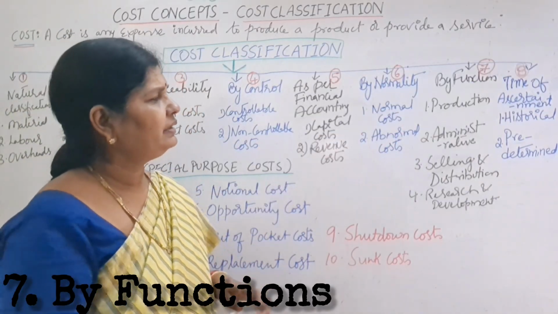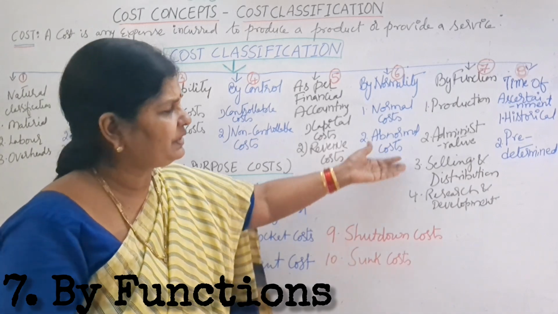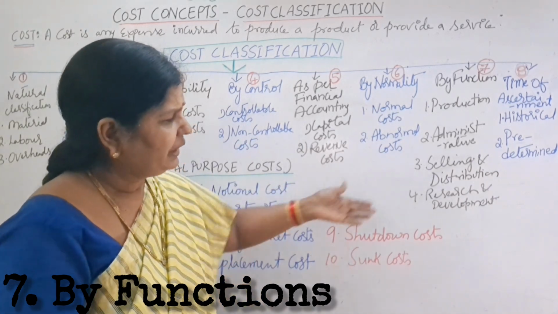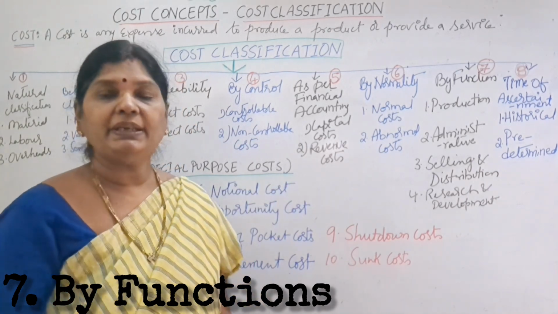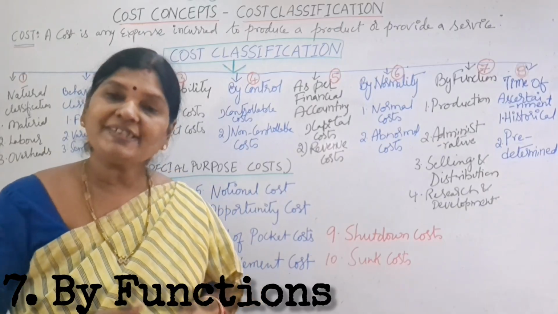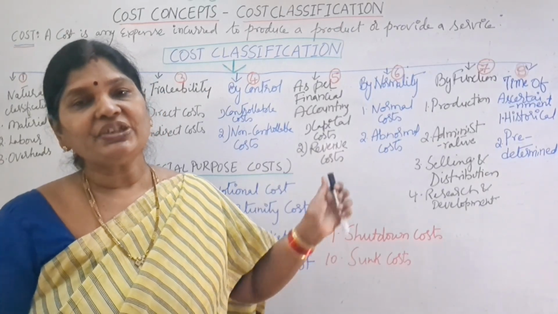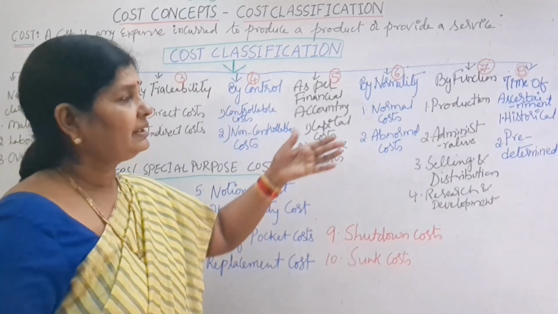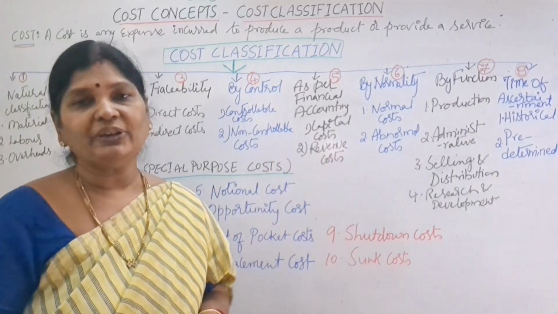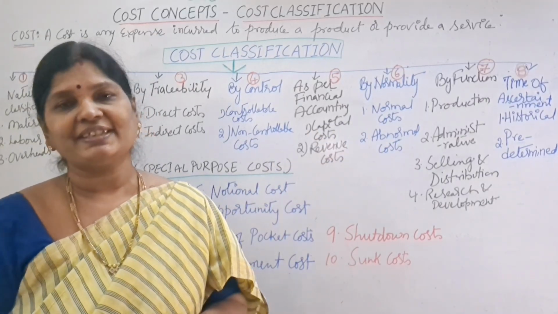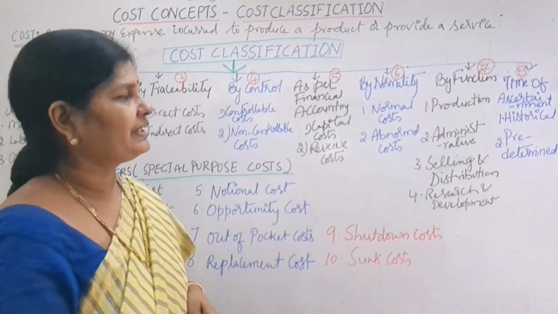By functions. What's the first one? Production. Second one, administrative. Third one, selling and distribution. And fourth one, research and development. So based on the functions of the organization, we have four different types of costs. What's the first one? Production cost. The cost we incur to make products is called production cost.